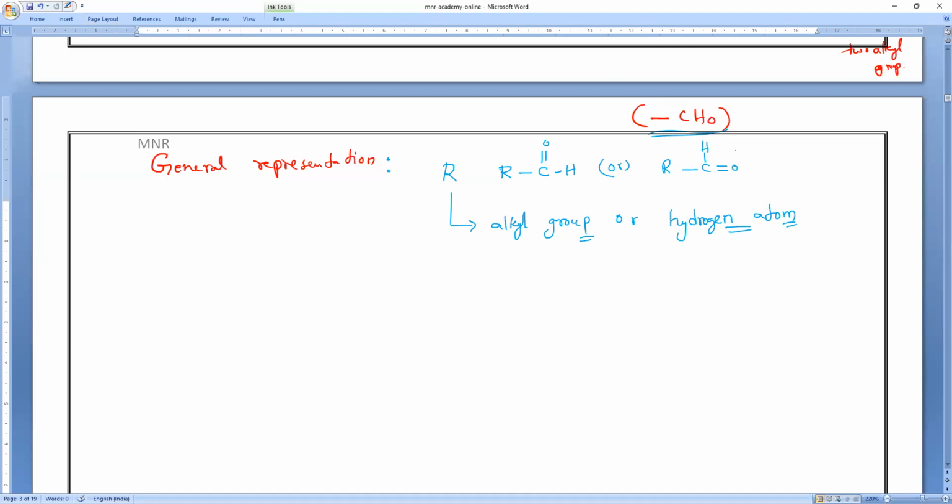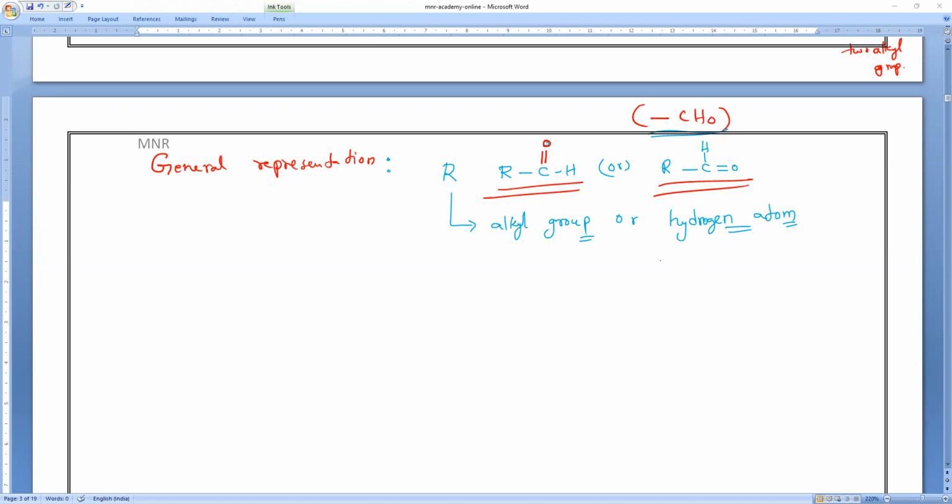Please respond, guys. Don't get confused at all. These both places are same. So C double bond O, single bond H. Totally, how many bonds for carbon? That is the only thing important for us. How many bonds for carbon, all of you? Four bonds. Anyone having any doubt in this, you can ask me. Are you clear, everybody?